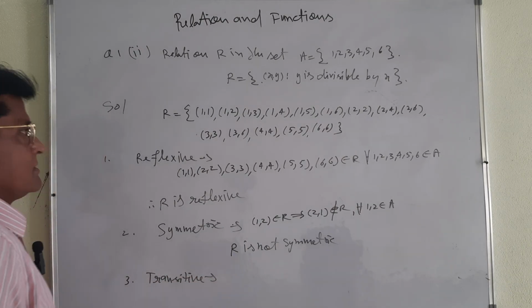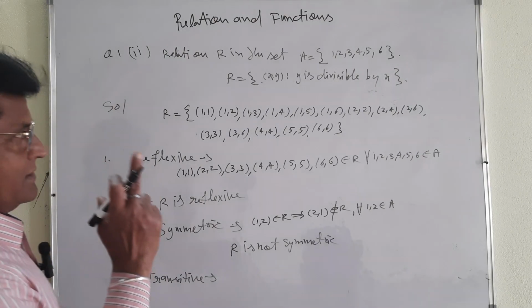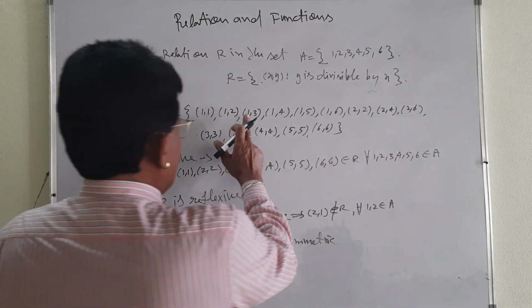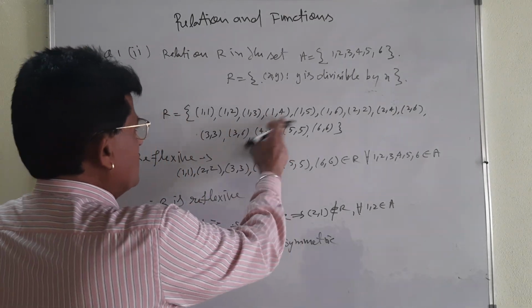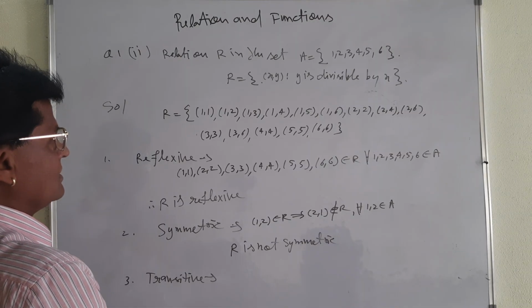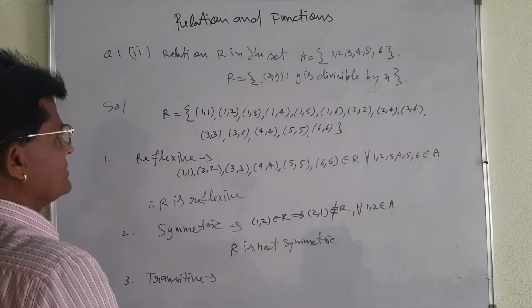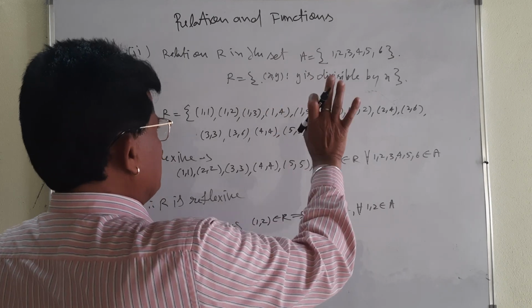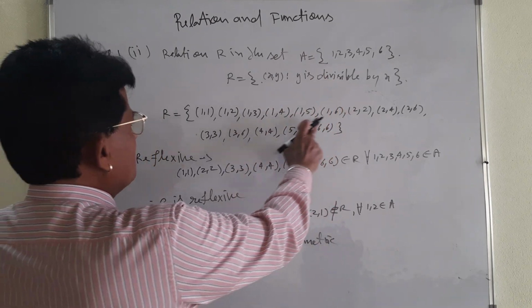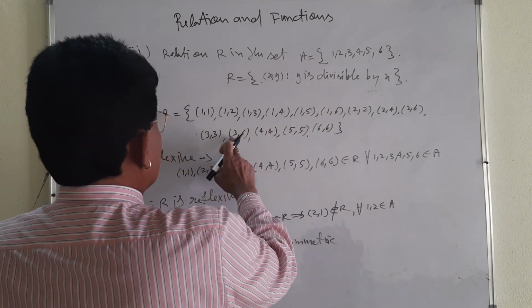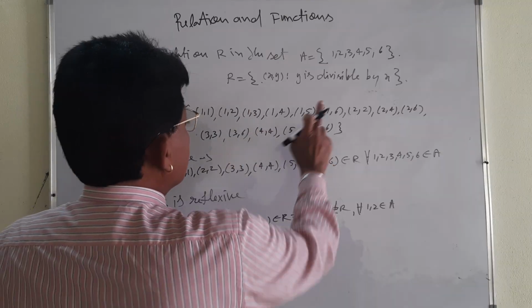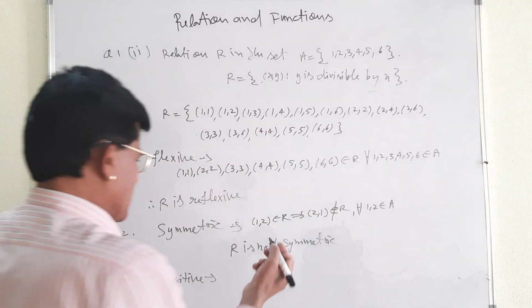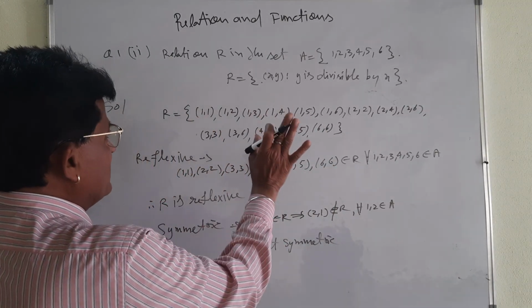Transitive relation. Okay, let me take (1, 4). Same thing. If you want to take (1, 4), you can take (1, 4), and then any condition you can take. (1, 3), (3, 6), then (1, 6) is here. Yes.